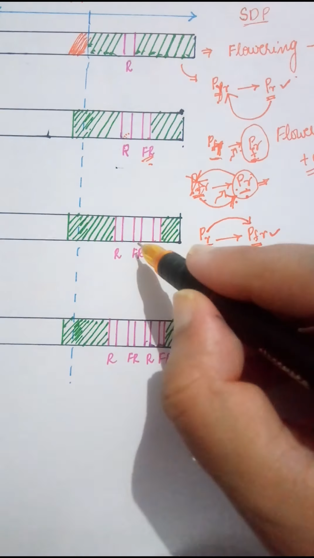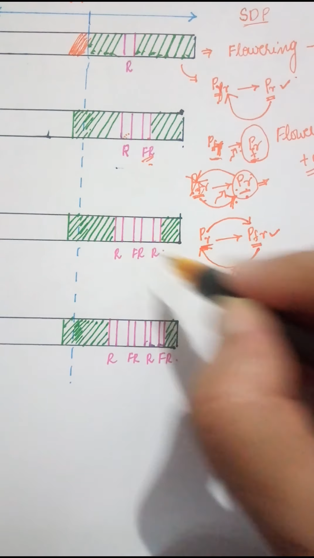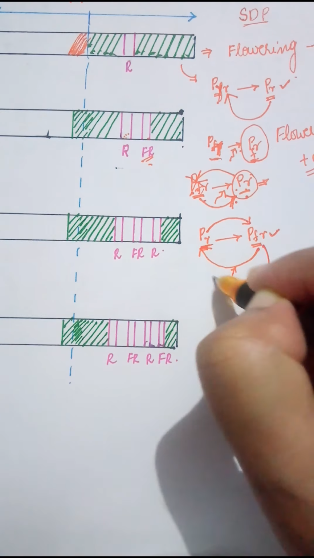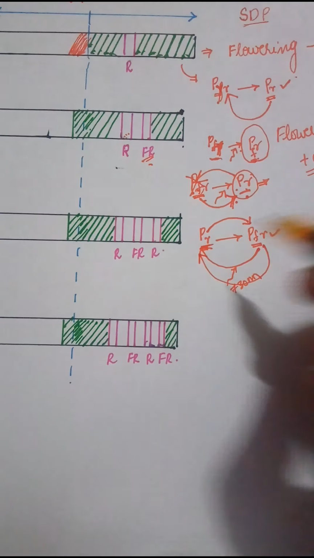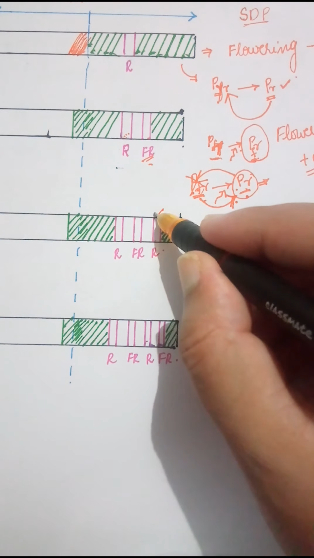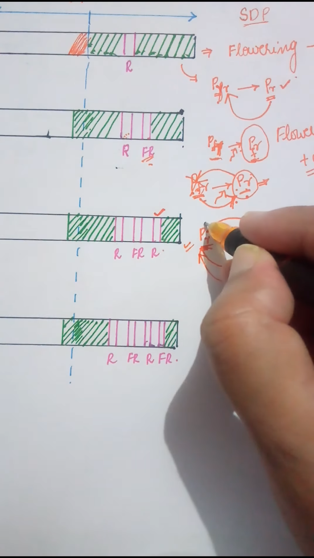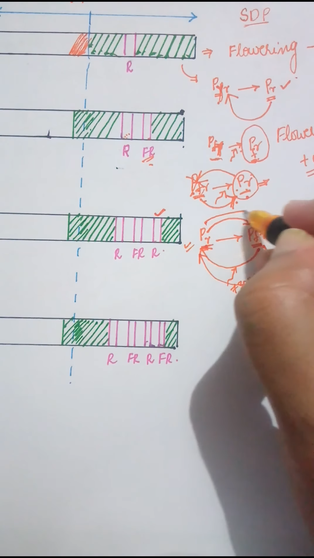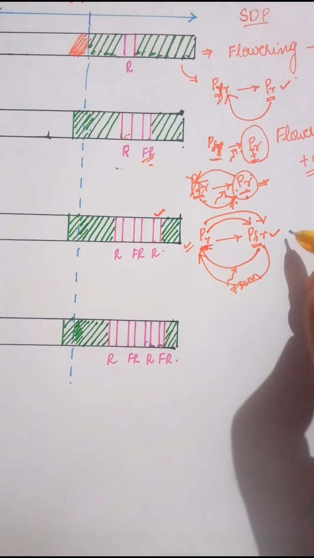Then again, what did you do? You have given a flash of far red light. When you have given a flash of far red light, again this PFR form is getting converted into the PR form. So again flowering can be initiated. But what did you do again? You have given a flash of red light. When a flash of red light is given, again this PR form which is formed will get converted into the PFR form. So is flowering present in this case?